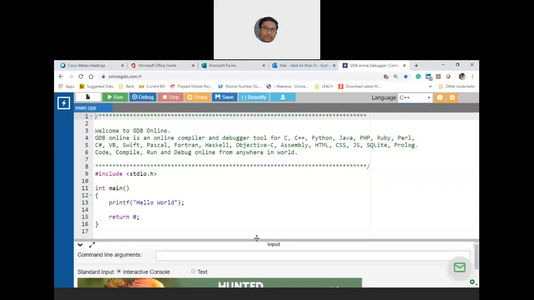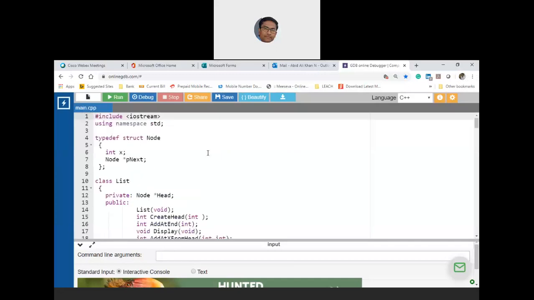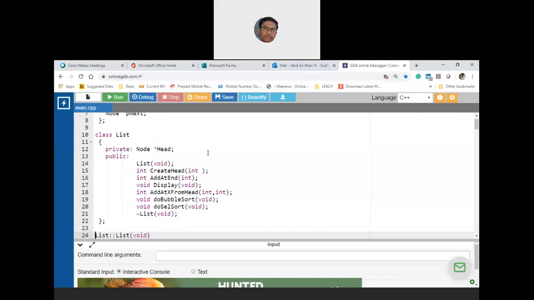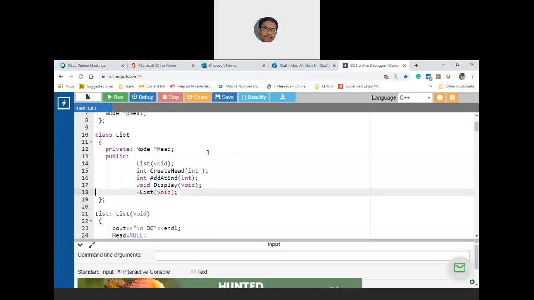Okay. So can somebody respond? Am I audible? Yes, sir. Okay. So I'm just opening number 8, the singly linked list implementation of the C++ class, and then I'm putting that code in here. So just go through this, whether this is the same thing we have done. Creating the head node, adding the head node, display. Let me remove this. Let us also remove the bubble sort and selection sort. So I'm keeping create head, add at end, and then display.